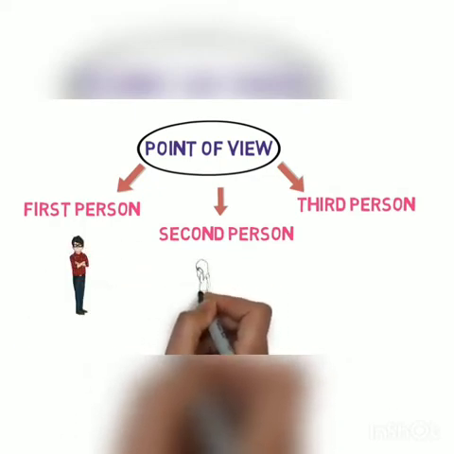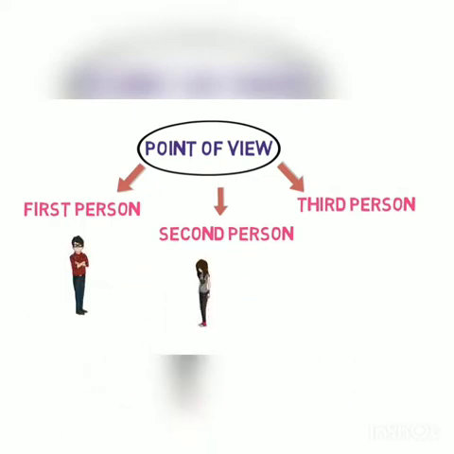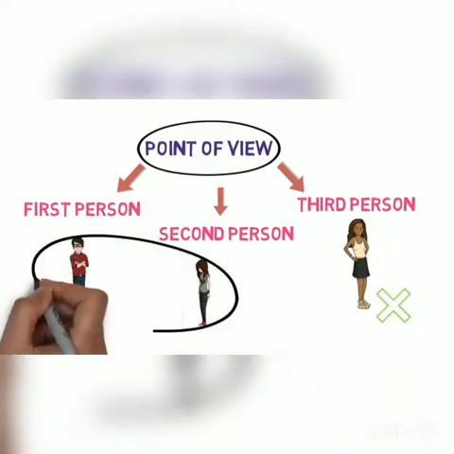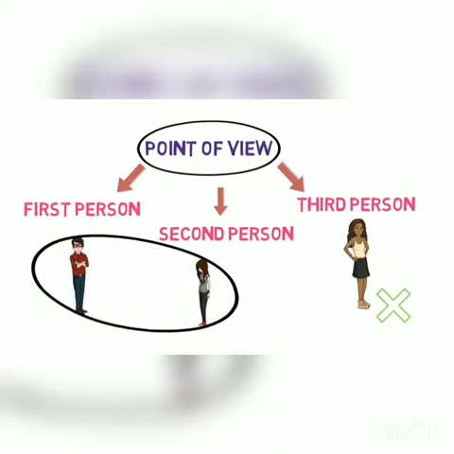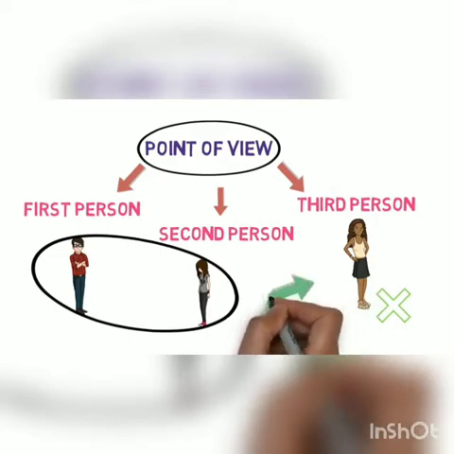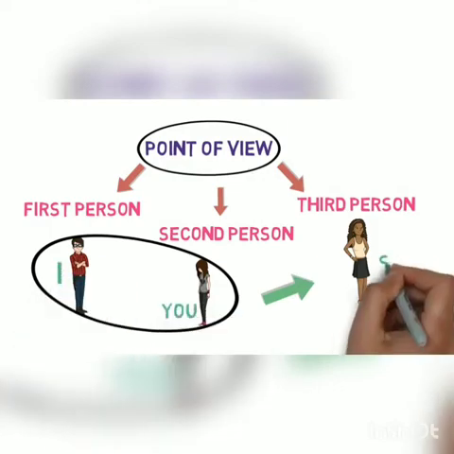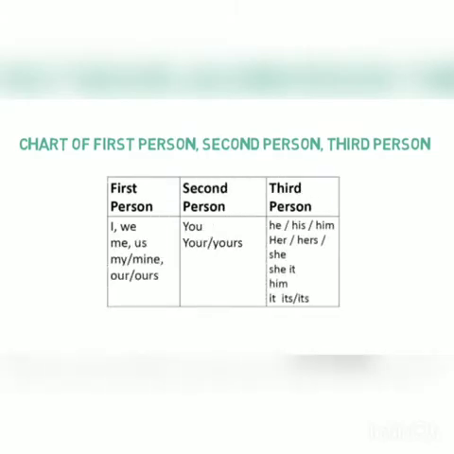If Ravi and Isha are in the room and Ravi is telling something to Isha about Nikita, who is not present in the room, then in this case, Ravi is the first person as he is the one who is speaking. Isha is the second person as she is the one who is listening to Ravi. And Nikita is the third person as she is not present in the room while they were talking. And Ravi may be talking to Isha like this: I am telling you that she is very beautiful. For the complete chart of first person, second person, third person, please refer to this image.